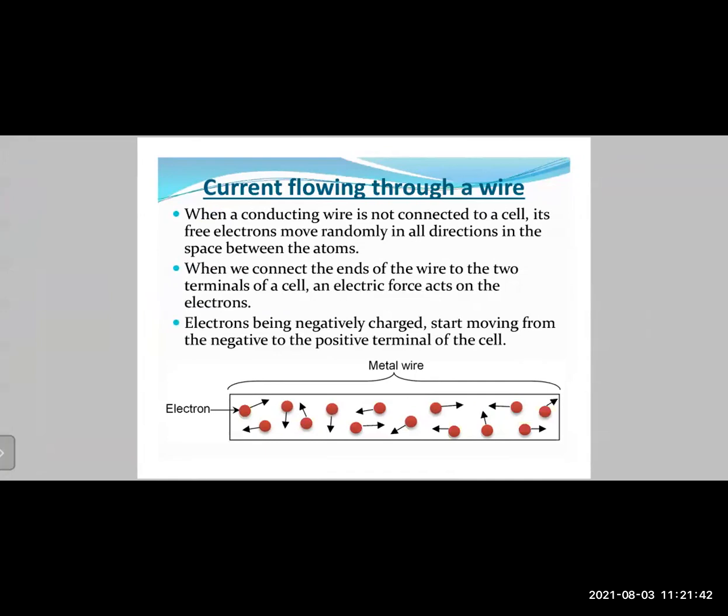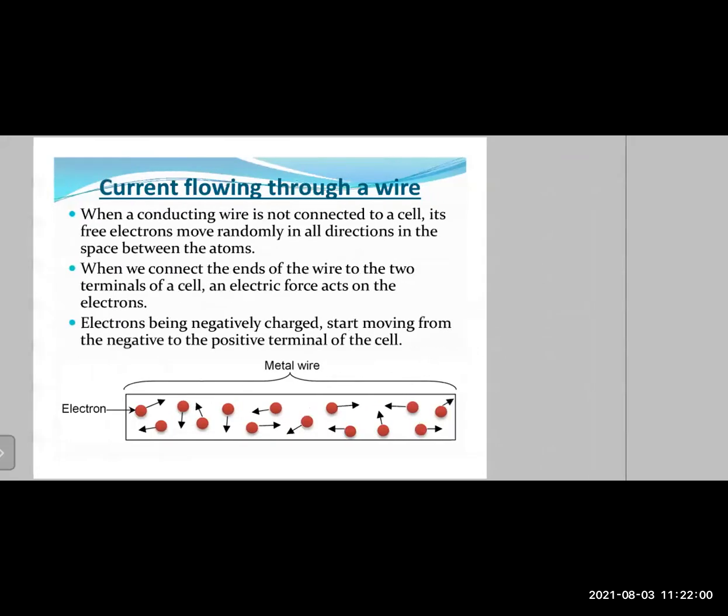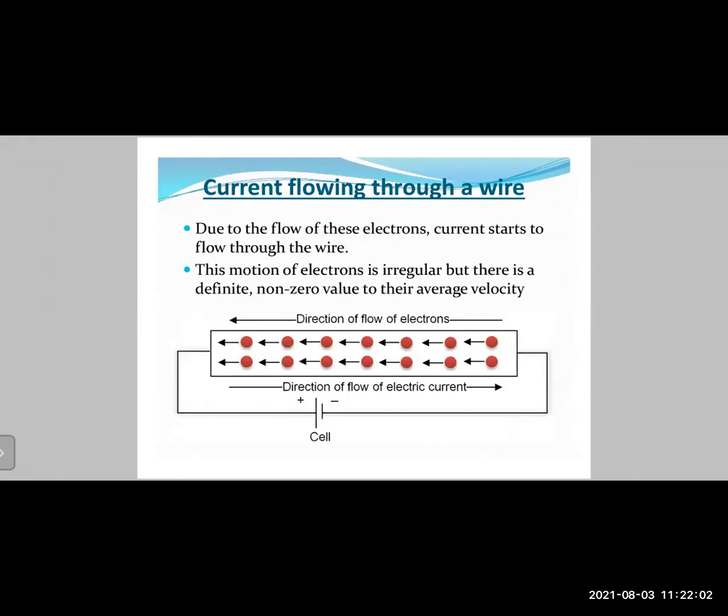When you look at a metal piece which is not connected to a source of electricity, what will happen? There will be millions and millions of electrons just moving around randomly, up, down, left, right, because there is no electrical potential applied. But when you connect it to a source of electricity, just like a cell, what will happen now? The electrons, which are negatively charged, will get attracted towards the positive terminal, and the electrons will start moving from the negative terminal to the positive terminal.